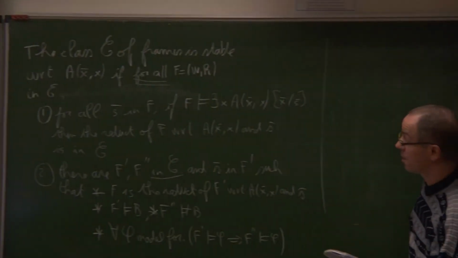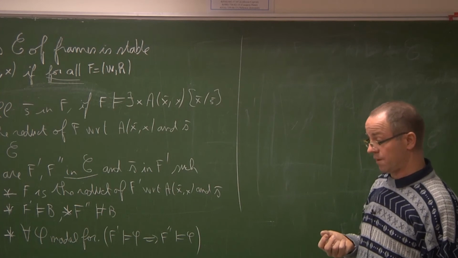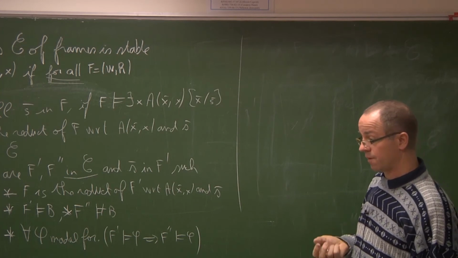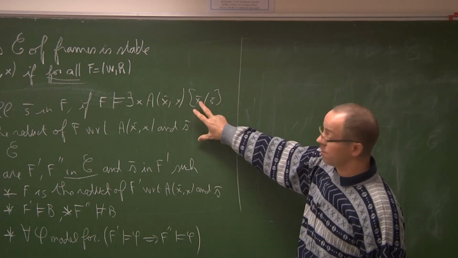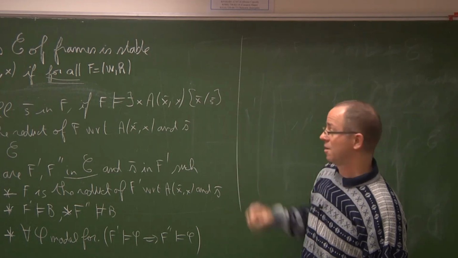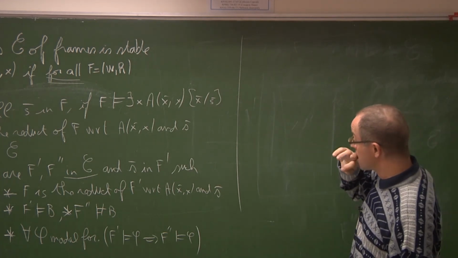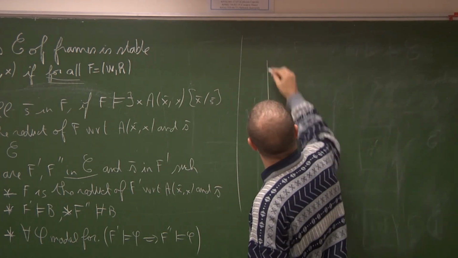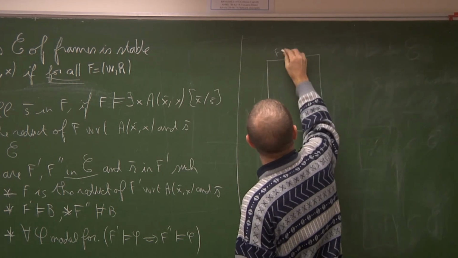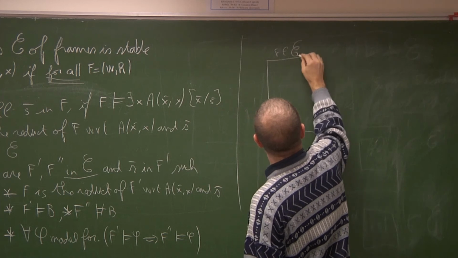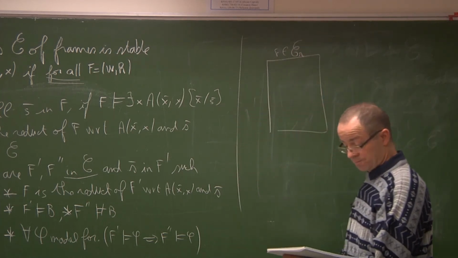So here we consider the class of all reflexive frames. The class of all reflexive frames is universal. To be a reflexive relation is a universal condition. So there is no need to worry about the first condition. It will be preserved. It will be true. Now let us take F in the class of all reflexive frames.